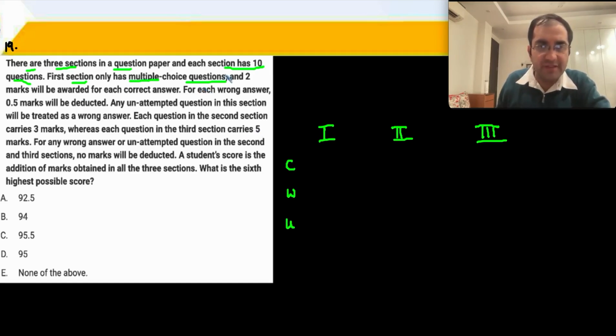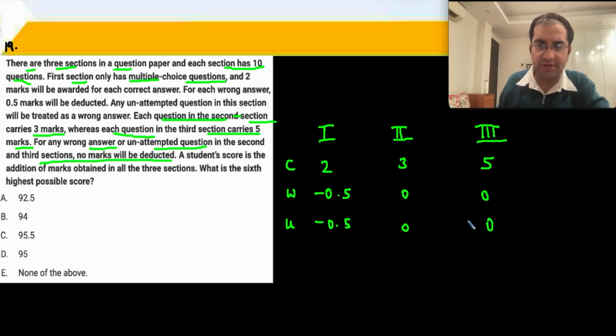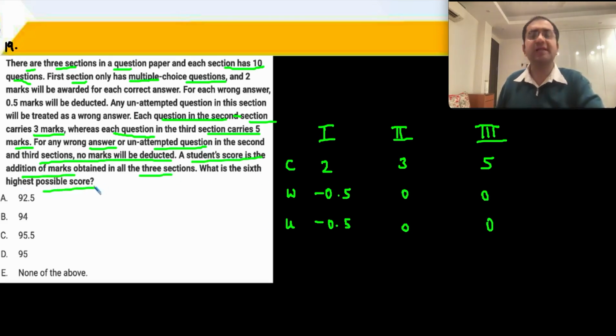First section: 2 for every correct answer, minus 0.5 for every wrong answer. An unattempted question will be treated as a wrong answer, minus 0.5. Each question in the second section carries 3 marks, whereas each question in the third section carries 5 marks. For any wrong or unattempted question there, no marks are deducted. A student's score is the addition of all marks. What is the 6th highest possible score?